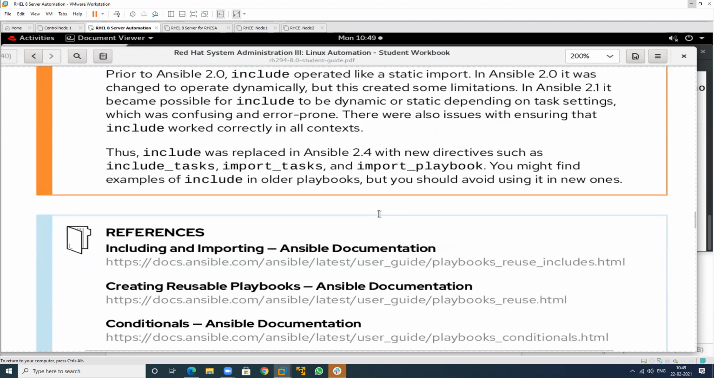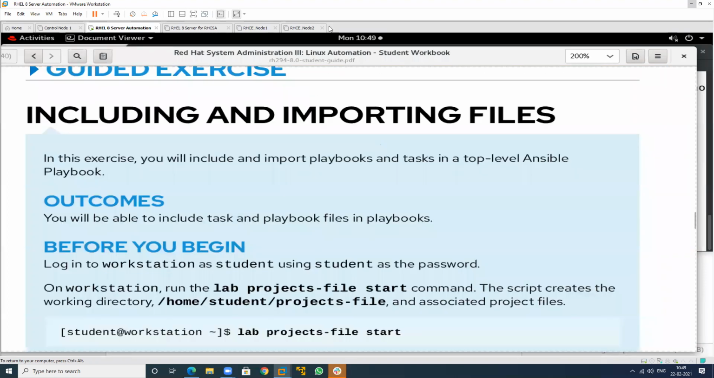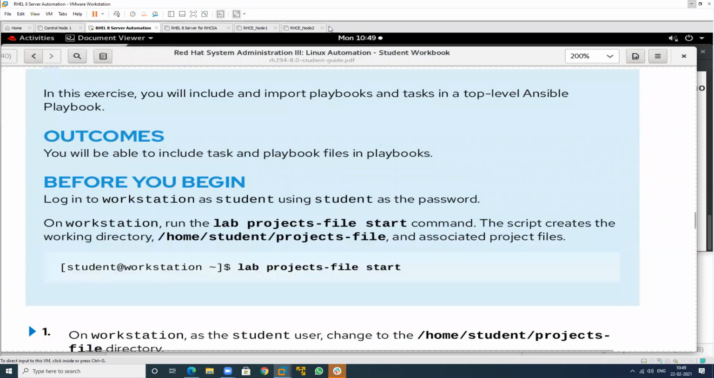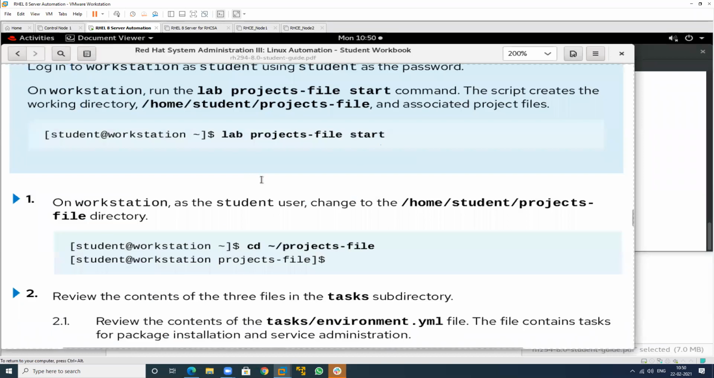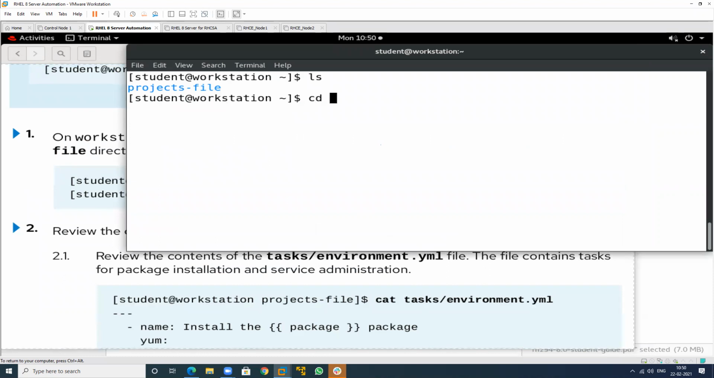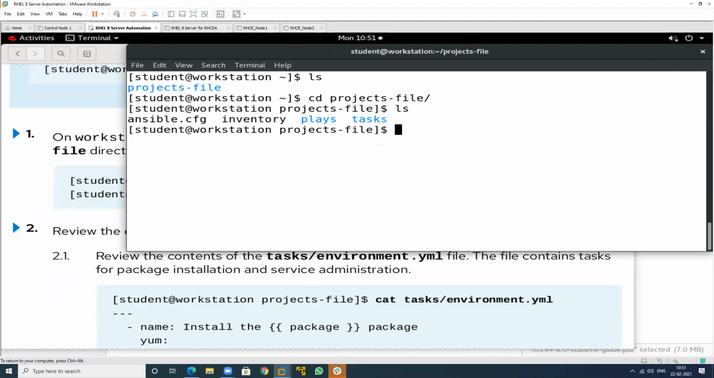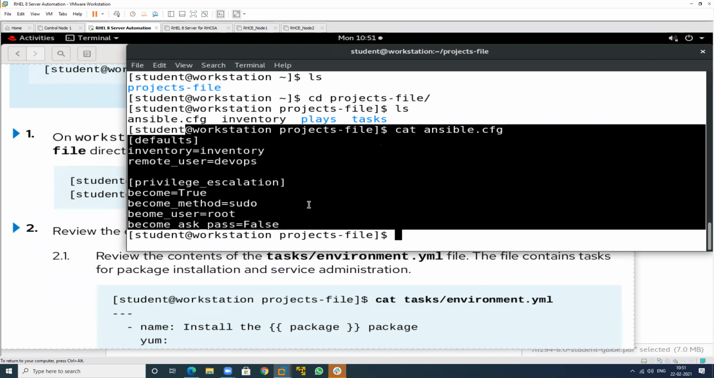So this is the exercise that I will show you. Just wait a minute, then I will start this particular exercise. First go to this particular location. This is my location. So what is in this? Check, we have an ansible.cfg configuration file. That has the default inventory, DevOps, true, sudo, all written here.